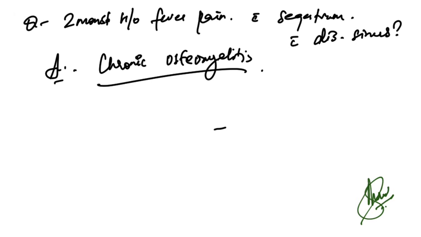Now, 2 months old history of fever and pain with sequestrum with discharging sinus. What are the characteristic features and what is the disease? So chronic osteomyelitis will be the correct answer for this.